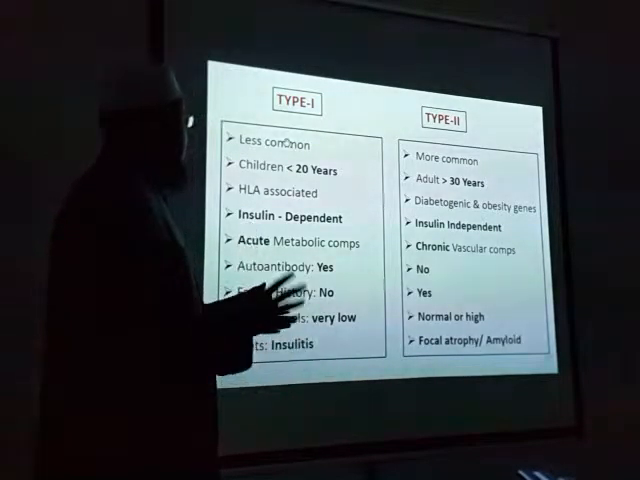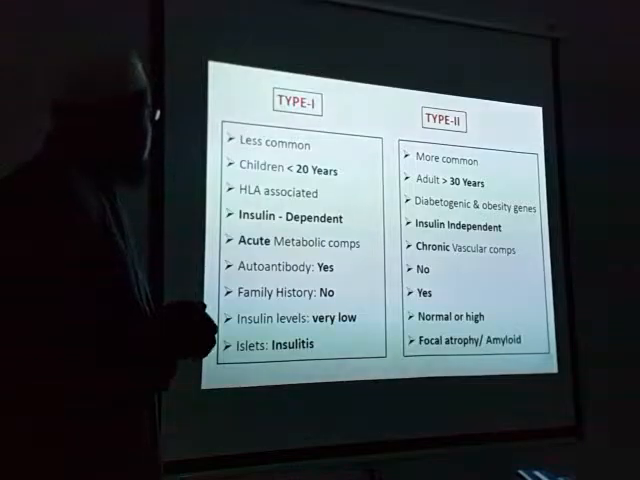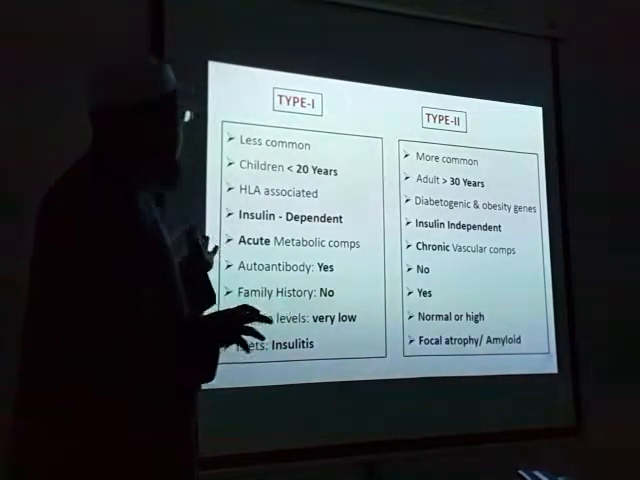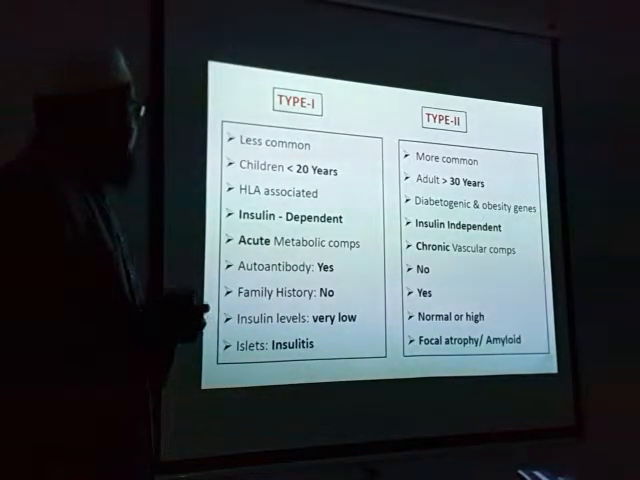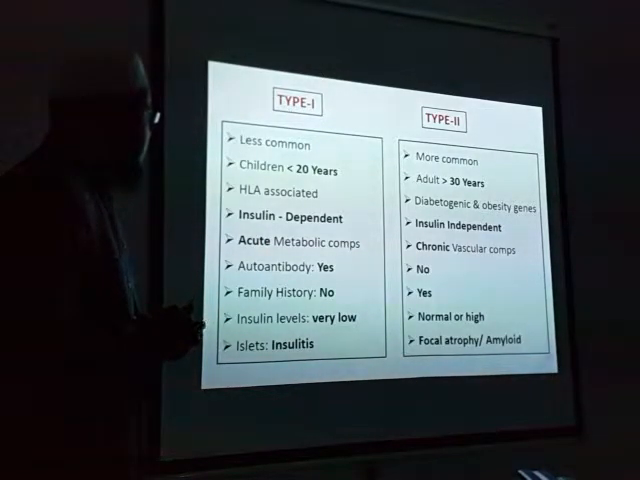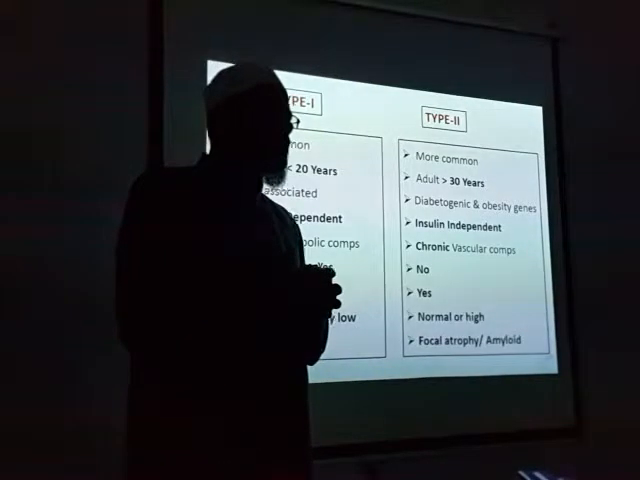These are the differences between type 1 and type 2. Type 1 is less common, type 2 is more common. Children are affected in type 1, whereas adults are affected in type 2. This is insulin dependent. The second one is non-insulin dependent. This has acute metabolic complications. What do you mean by metabolic complications?